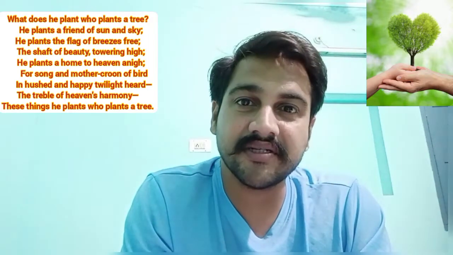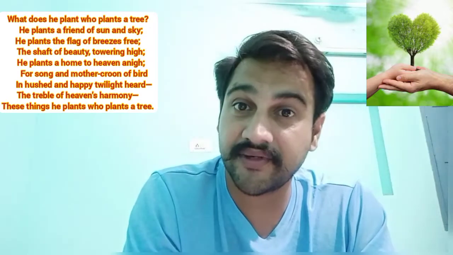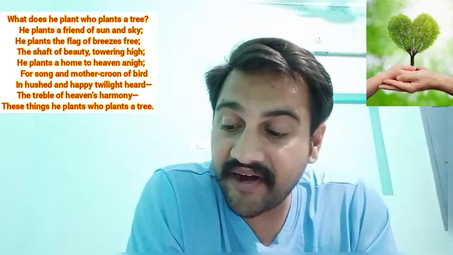So the first line is, what does he plants who plants a tree, which I have already explained to you: the poet is asking a question, what exactly is the person trying to plant when he plants a tree? He plants a friend of sun and sky, and he himself gives the answer in the second line. He plants a friend of sun and sky. That means by planting the tree, he is planting a friend of the sun and sky.